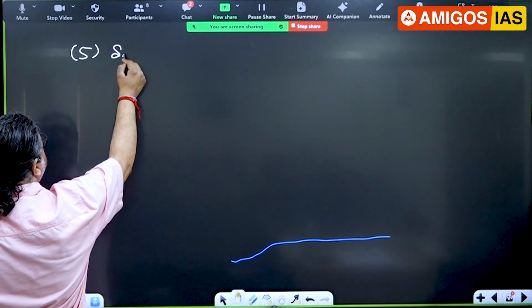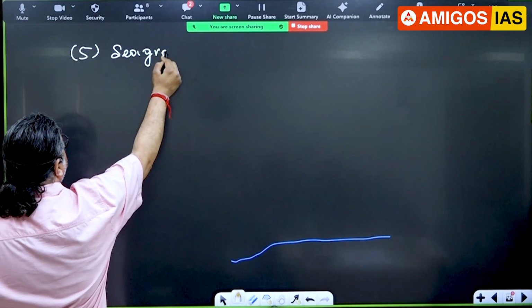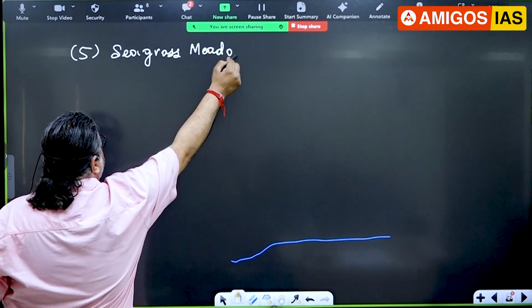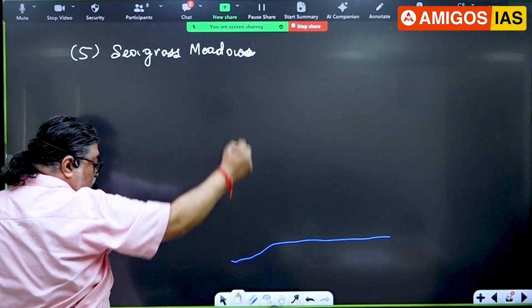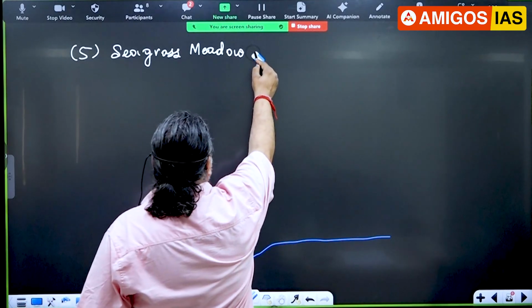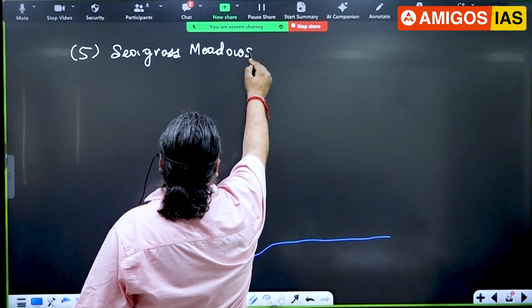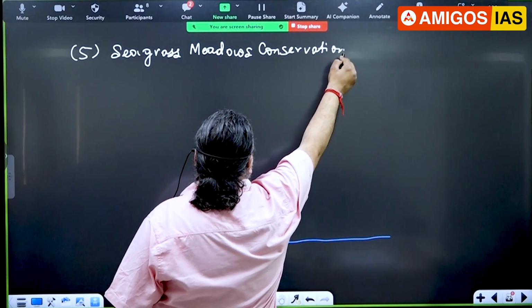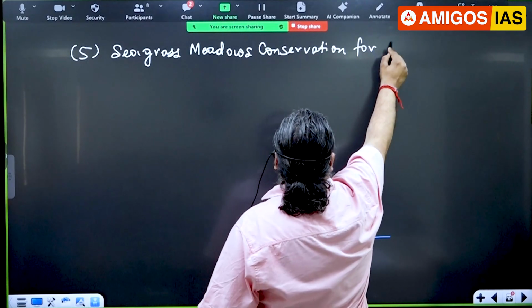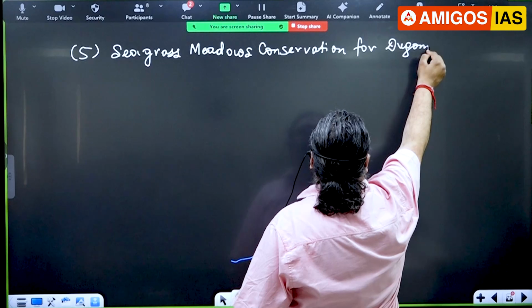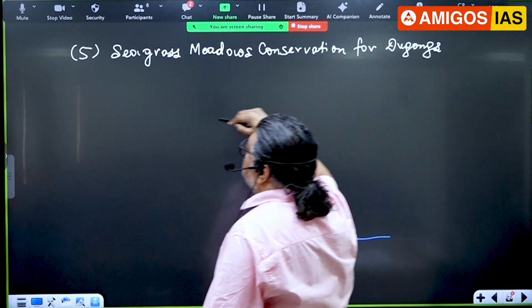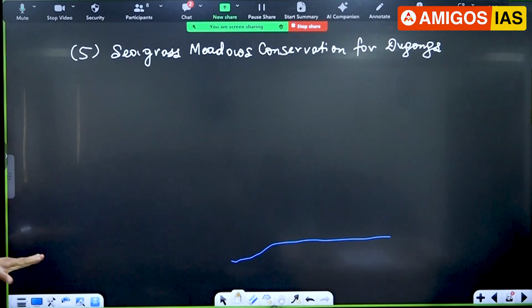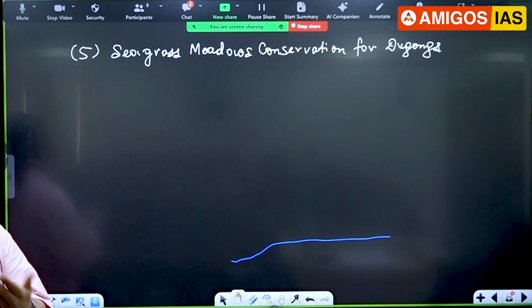Meadows for dugongs. Another very important thing where the seagrass bed is there. What is a dugong? It is a herbivore.